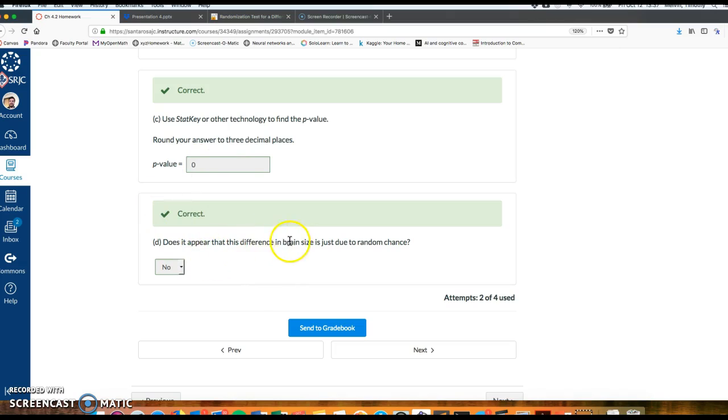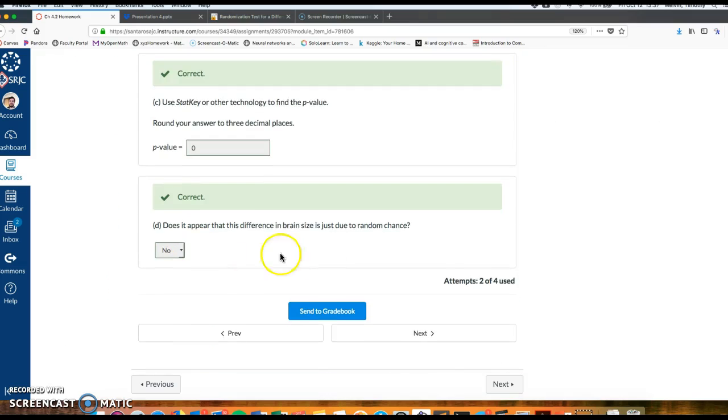For part D, does it appear that this difference in brain size is due to random chance? That'd be no, because that p-value is so close to 0. We would reject the null hypothesis with this small p-value. It appears that there's some effect with playing football and brain size.